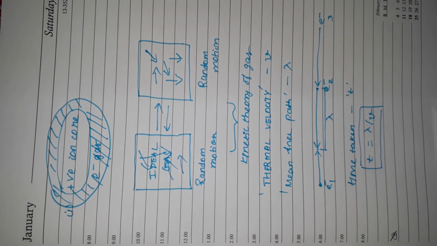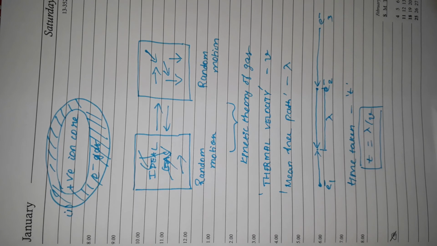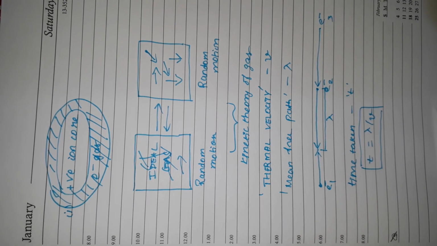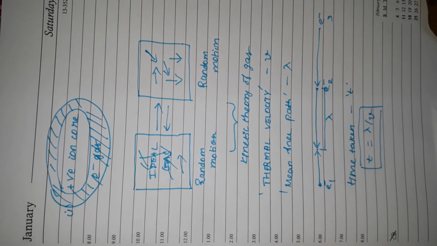The later things will be discussed as expression for electrical conductivity followed by expression for thermal conductivity, and that will lead you to the Wiedemann-Franz law, and then to your Lorentz number. After that we can see the discrepancy in this classical free electron theory, and we can get into quantum theory, which will take you to density of states followed by carrier concentration, and that will be the end of your first unit.